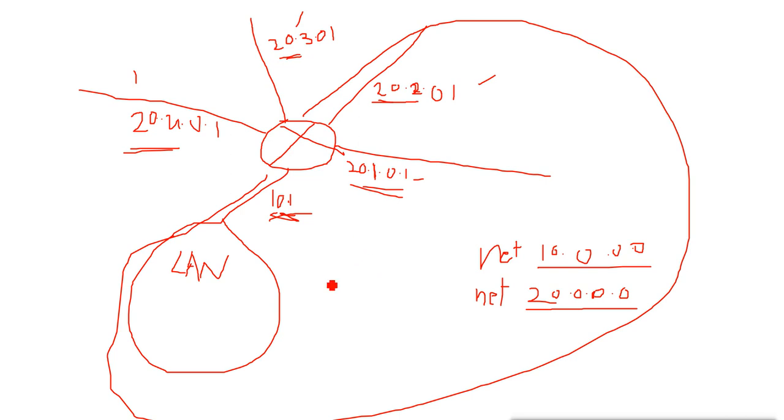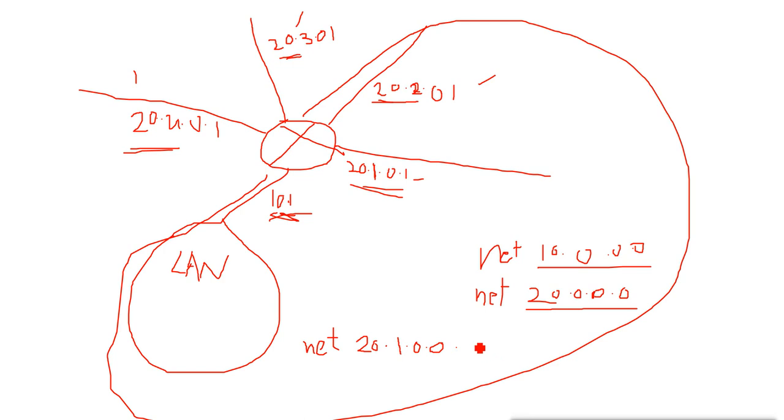So in this case, instead of mentioning the whole network, I will mention it like this: 20.1.0.0, and I will give the wildcard bits like this.